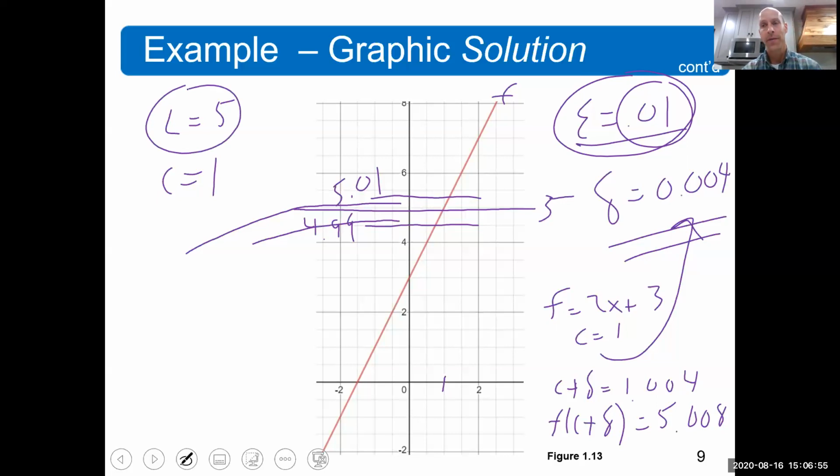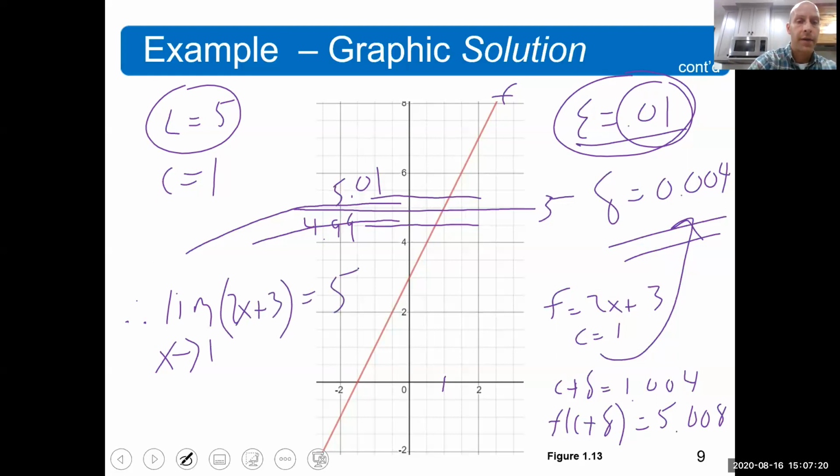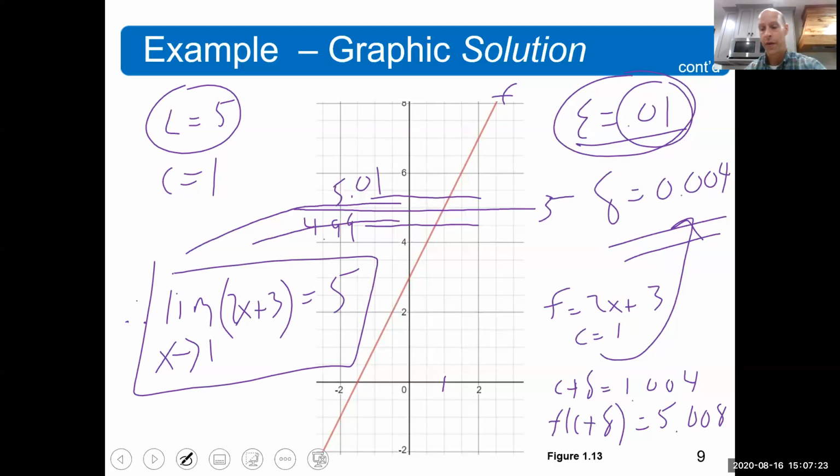Okay, now the video is getting long here, and I've done one example. I'm going to show one non-example. If you can bear with me, I want to show you an example of when this isn't going to work, when the limit isn't going to exist. And I guess I should finish this and say, therefore, the limit as x goes to 1 of 2x plus 3 is indeed 5. Now, you may not feel convinced, but I am convinced that that is the truth.